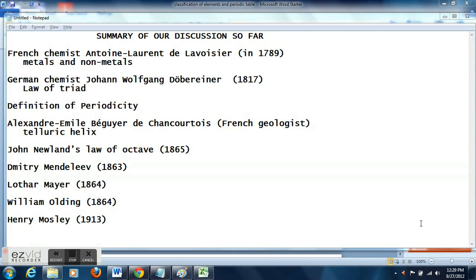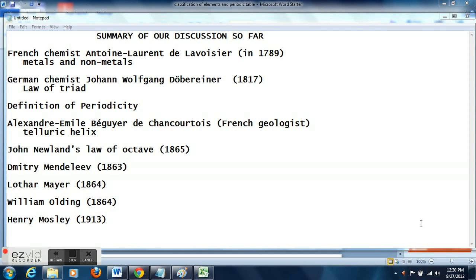He classified elements that were known at his time, that is 9 elements, which also included calorie and another thing, basically 7 elements and 2 non-elements, into metals and non-metals. It was soon realized that this classification is not good, because more and more elements were discovered, and this classification was dropped.